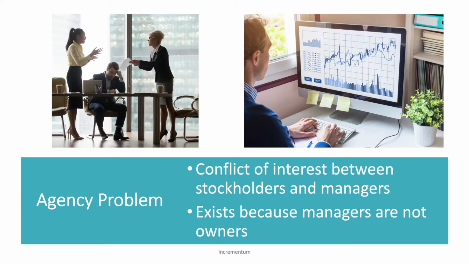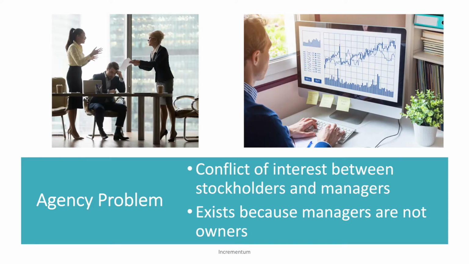So an example of when this can occur is when a manager may have different options for projects to pursue. Option 1 may involve losses for the first few quarters, but may have very high payoffs in later years, and so it may have a really high value. Option 2 may involve profits immediately, but maybe they're small profits, so it has a smaller value. If the owner was making the decision, they'd probably choose option 1 because it has the higher overall value and they're willing to incur those losses for the first few quarters.